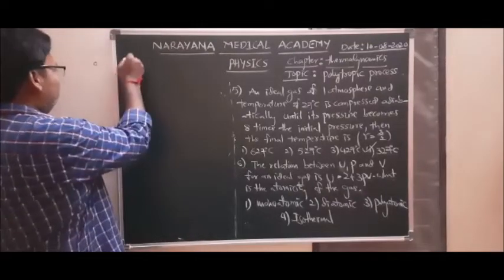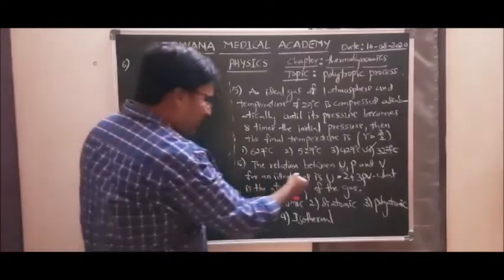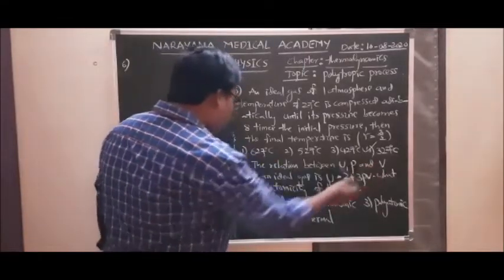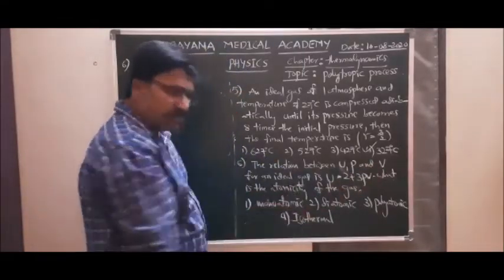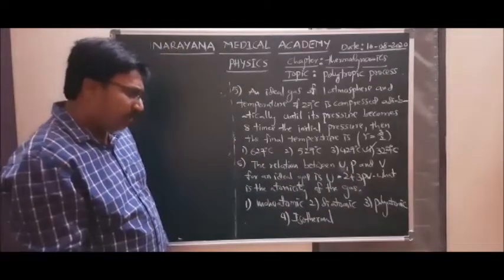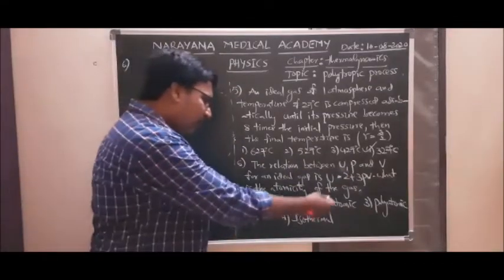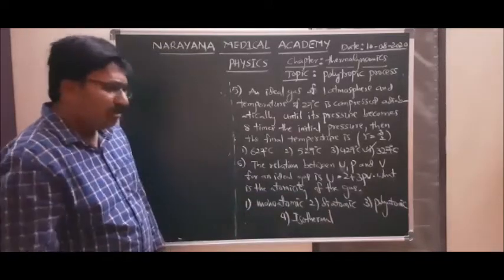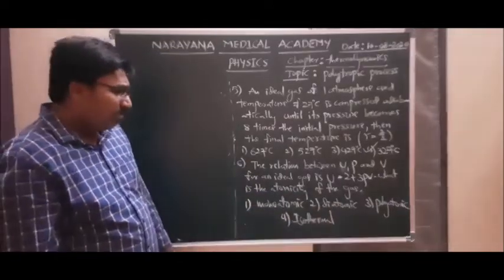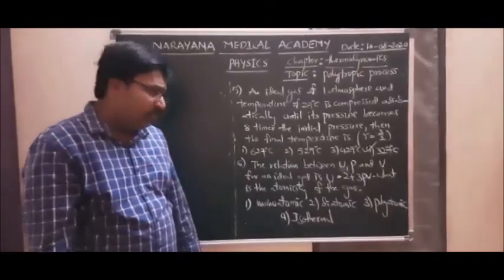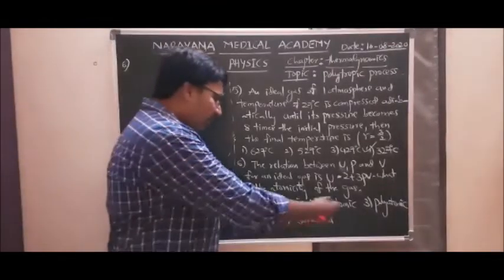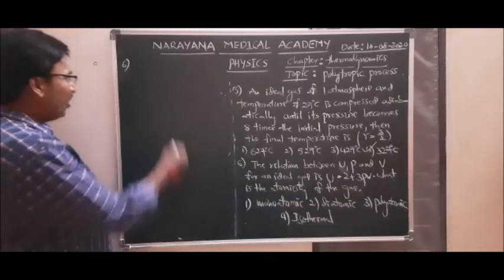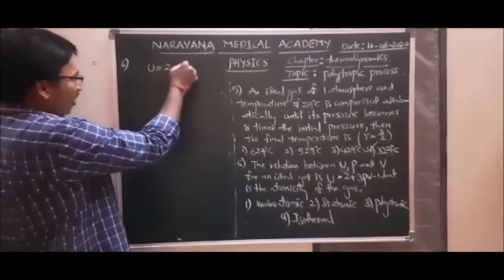Question number 6. The relation between internal energy, pressure and volume for an ideal gas is U equal to 2 plus 3PV. What is the atomicity of the gas? So we have to find which type of gas it is by finding gamma, the ratio of Cp and Cv. So we can conclude the atomicity of the gas. Given that U is equal to 2 plus 3PV,